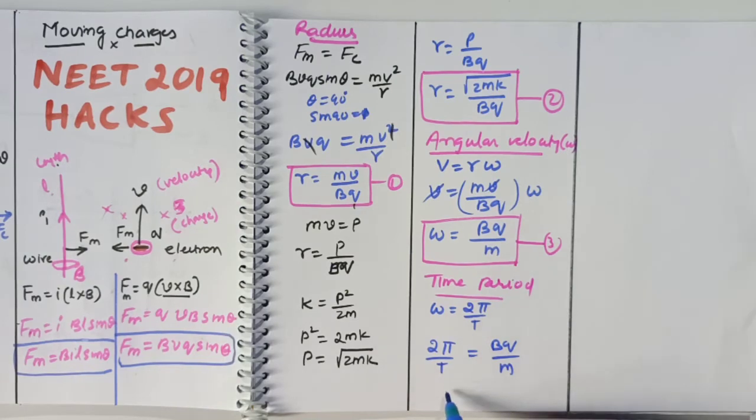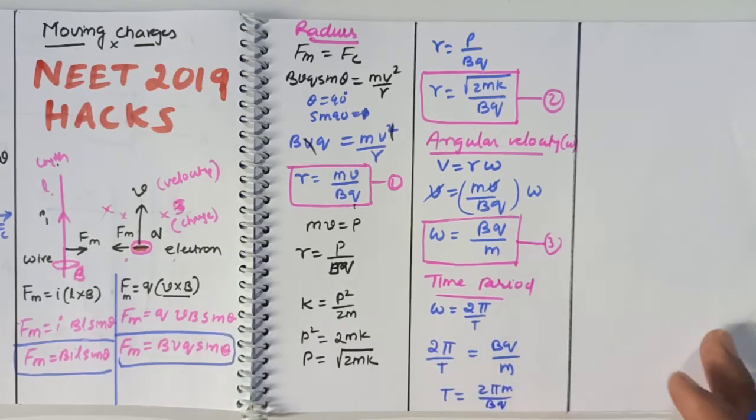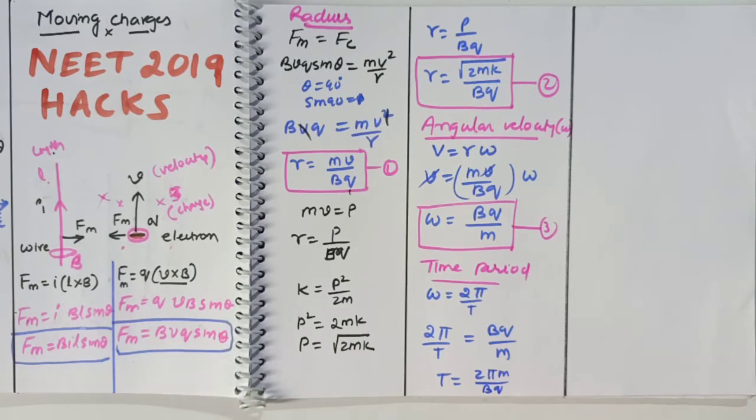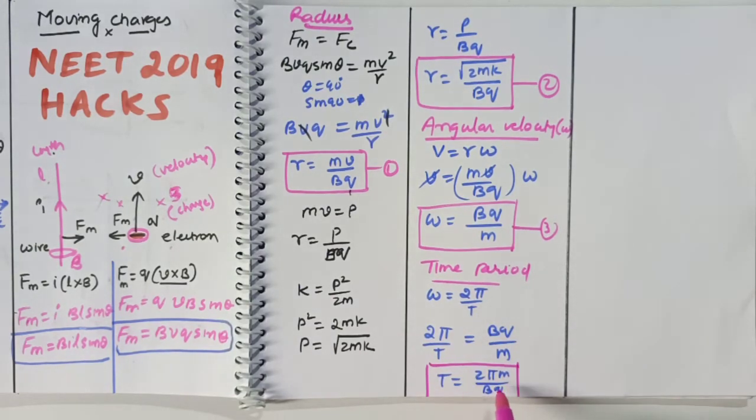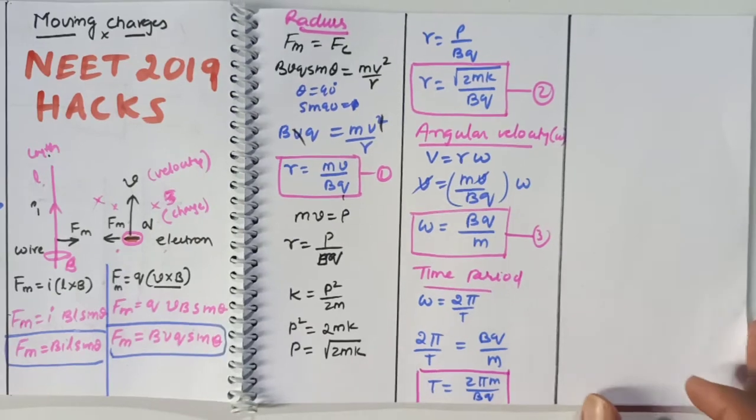So T can be written as 2 pi m divided by bq. So we got the formula for time period: T = 2 pi m/bq.